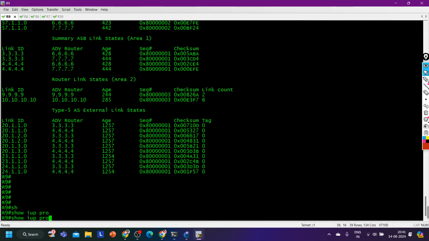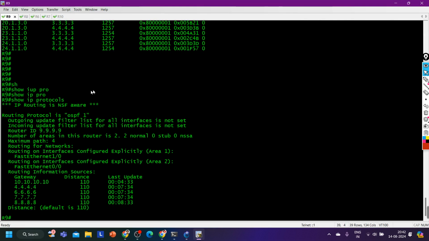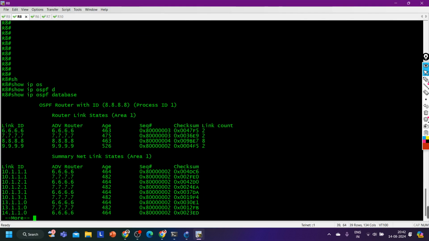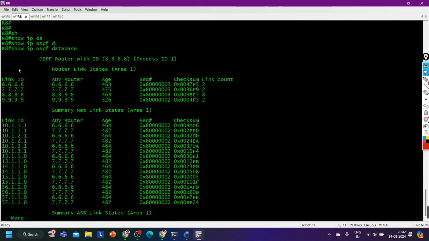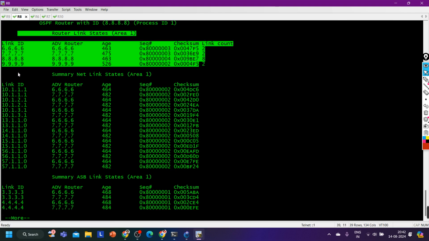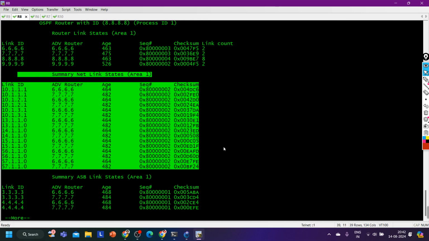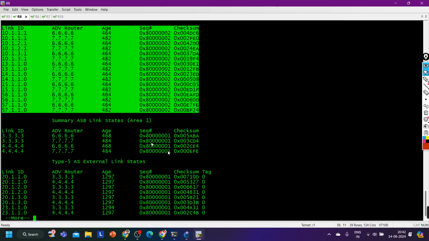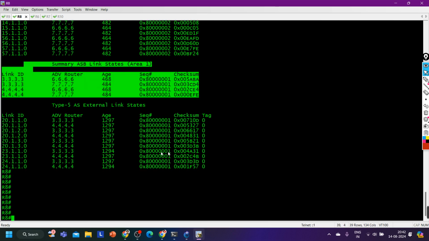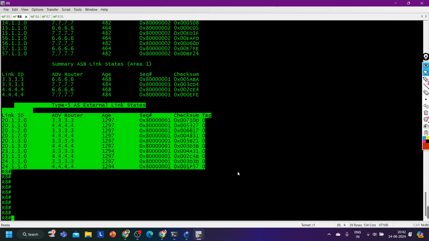But router number 9 is not going to advertise it to router number 8, its neighbor. The reason, show ip protocol, is that this router is not an ABR router. So on router number 8 you can verify the database, show ip ospf database. These are router LSAs of area 1. These are summary LSAs, LSA 3 of area 1. These are LSA 4 of area 1 and LSA 5.